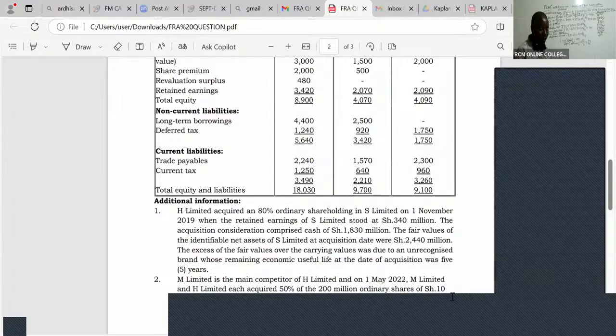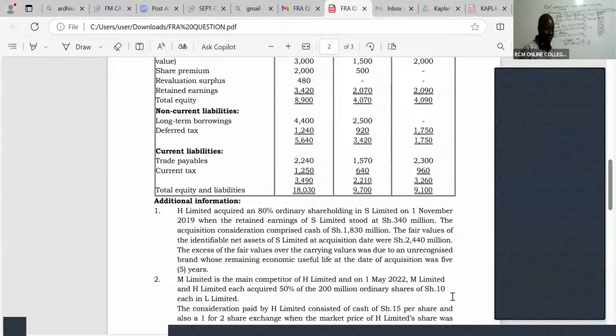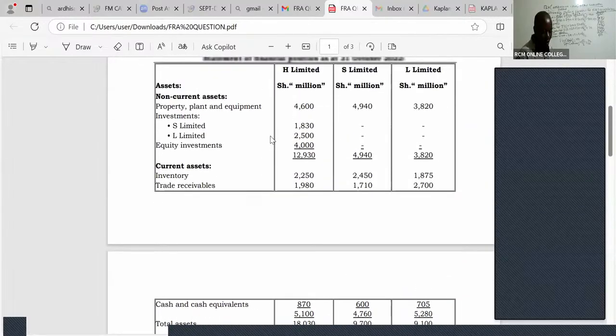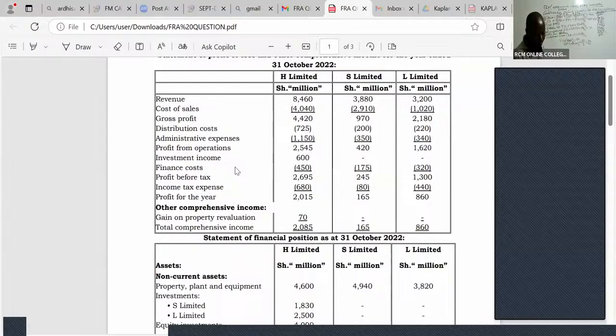So, ladies and gentlemen, after profit and investment income, the next thing here is the finance cost. Recognize it; your work is to recognize things. So finance cost we have 450. Normally for finance cost there is no adjustment.